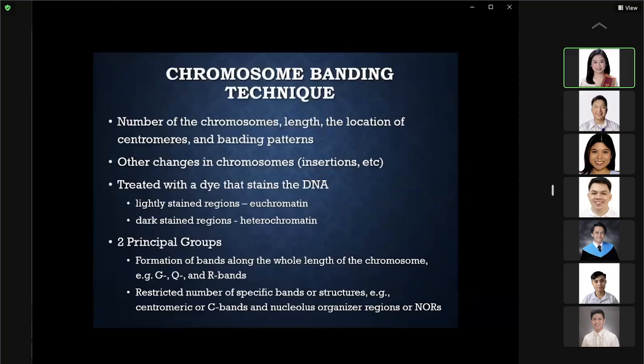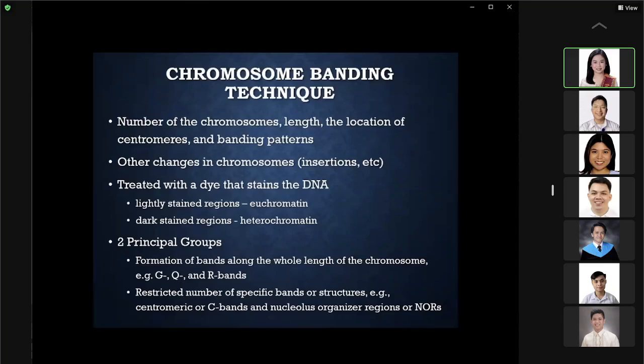Okay, so how do we do classical cytogenetics? Okay, so we do the chromosome banding technique. And this usually will tell us the number of chromosomes, the length of the chromosome, the location of the centromeres, and the banding pattern. These are the different characteristics of the chromosomes that we want to observe during our chromosome banding technique. Of course, other changes in the chromosomes, like your structural changes, insertions, deletions, okay, your ring chromosome abnormalities, can be observed in your chromosome banding technique.